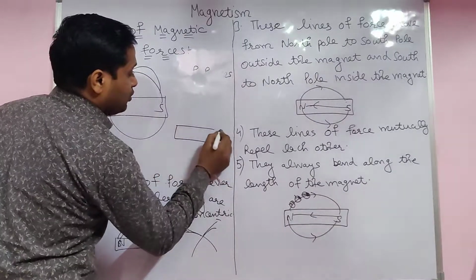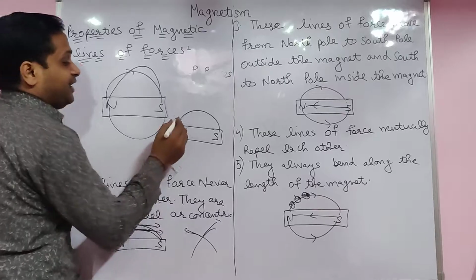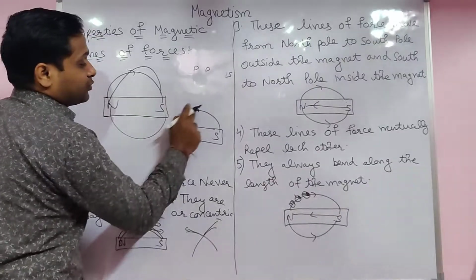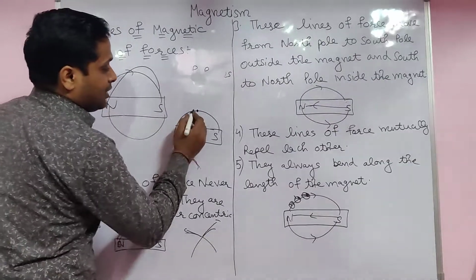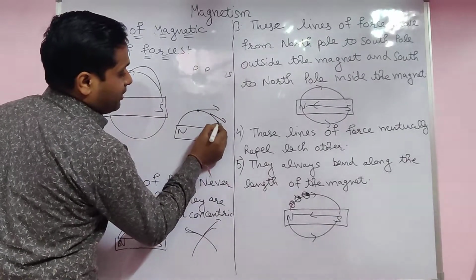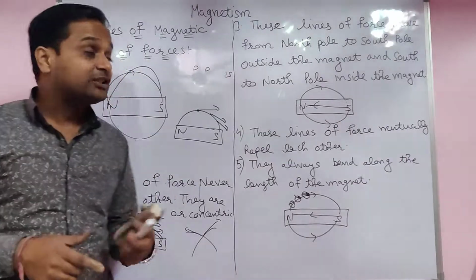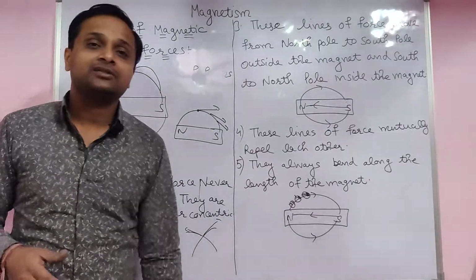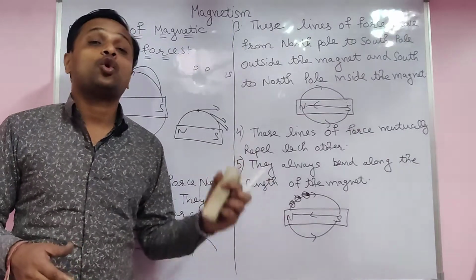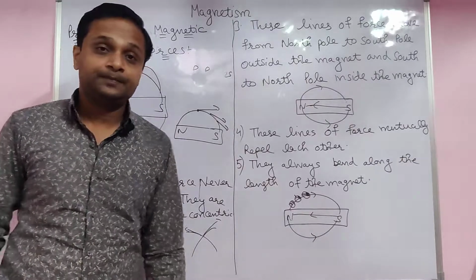Firstly, how do you know the direction of the magnetic field in a magnetic line of force? This is a magnetic line of force. At every point you draw the tangent if you want to know the direction of magnetic lines of forces. Students, these topics are not in your syllabus, but this is for your knowledge only.